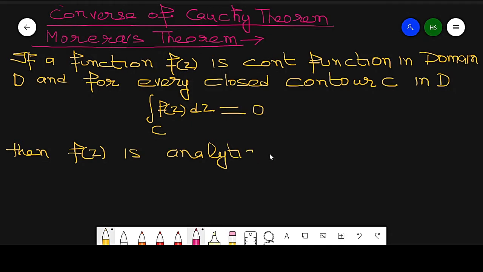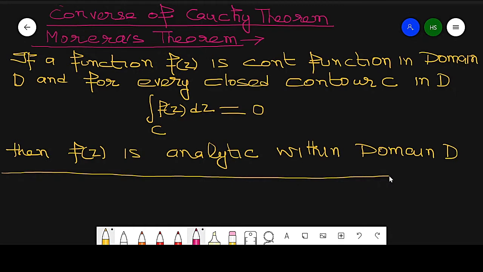This function is analytic within the domain D. So this is the statement of the converse of Cauchy theorem. There are two conditions.